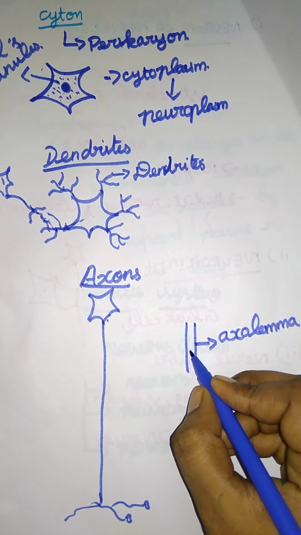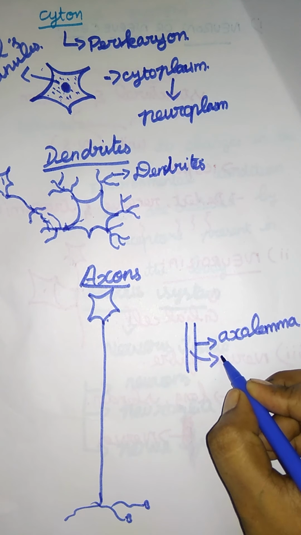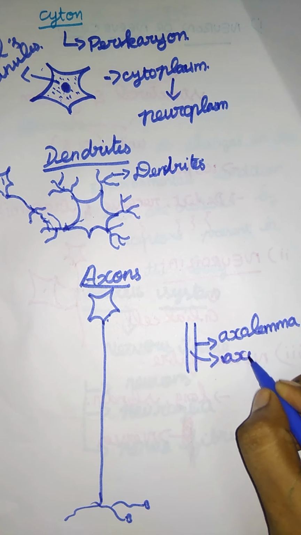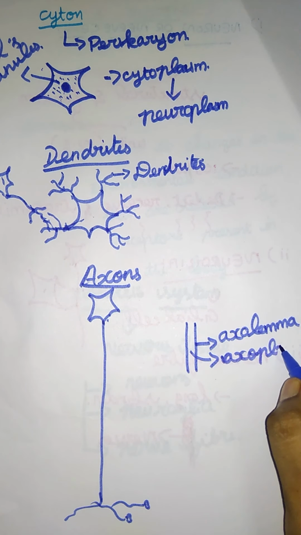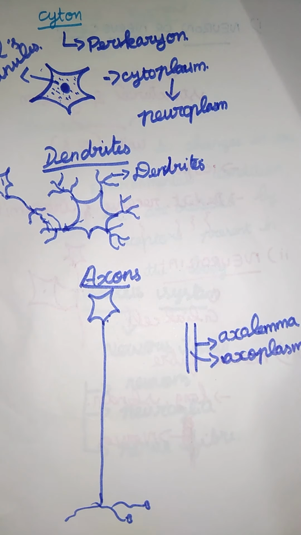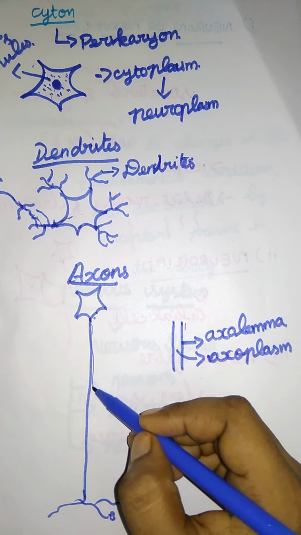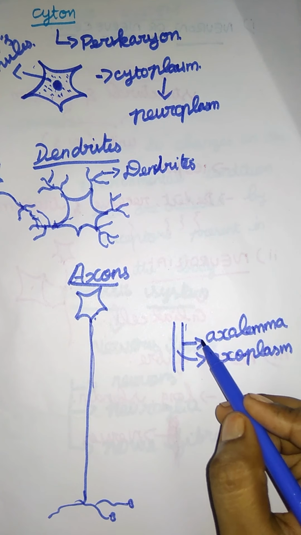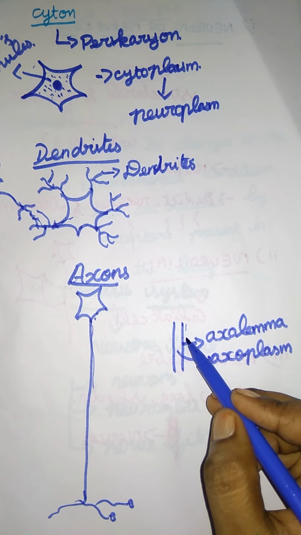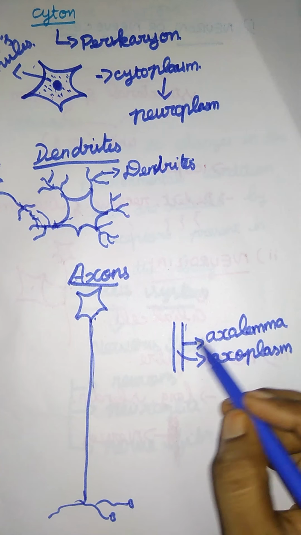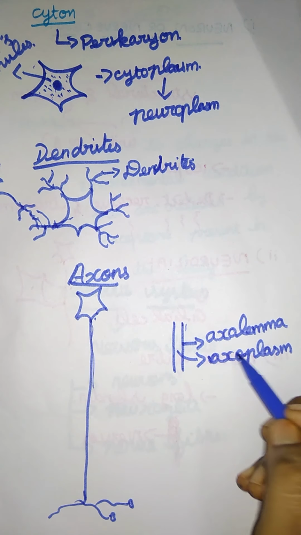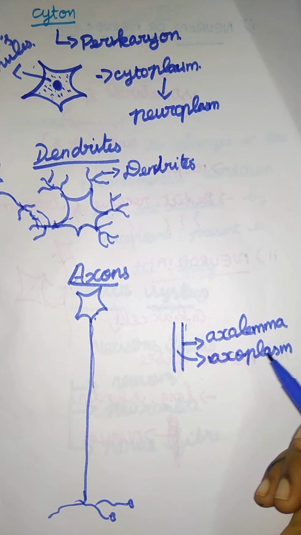And the cytoplasm of the axon is called the axoplasm. Here the plasma membrane of the axon is the axolemma, and the cytoplasm of the axon is called the axoplasm.